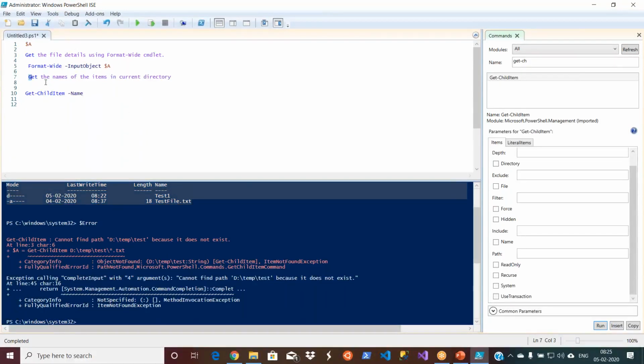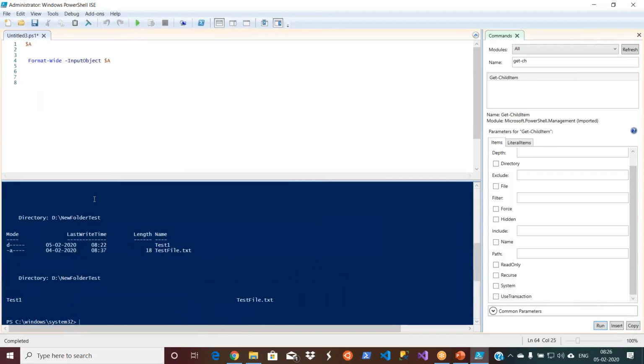So what I'm going to do, let me delete the previous ones. To format your output for better readability or for some reporting purpose, you can use Format-List and then you have to use, I'm formatting what? I have to format some variable, the content in some variable. That's why it is asking what is that input object and what is that $a here. Now you see. Let me clear it, and you will understand.